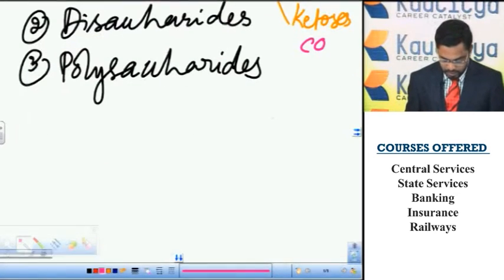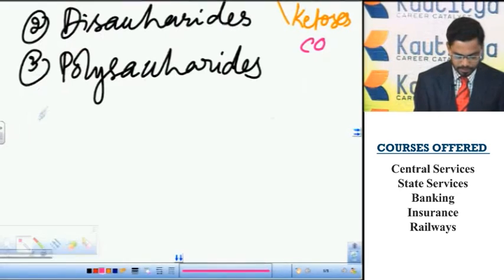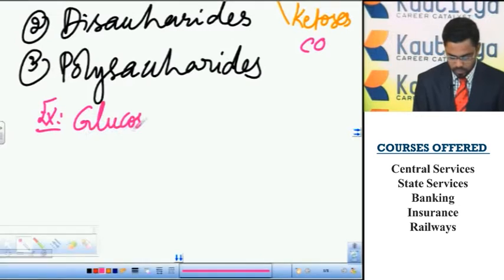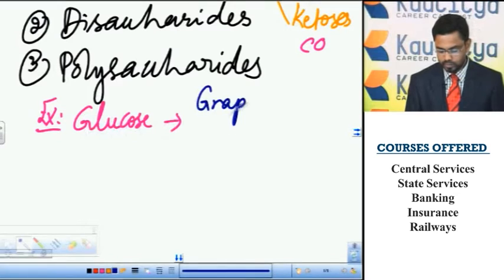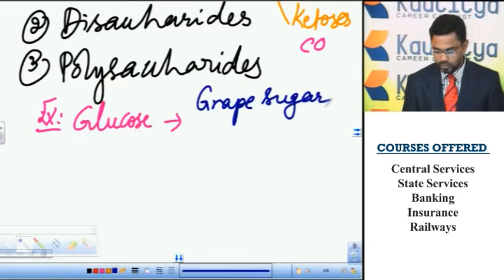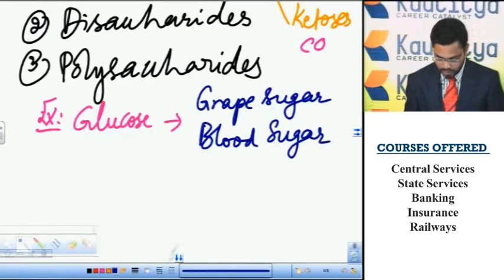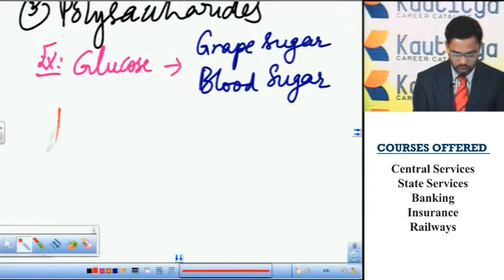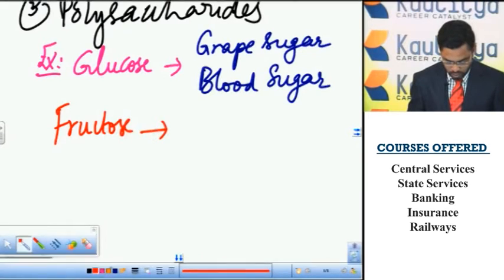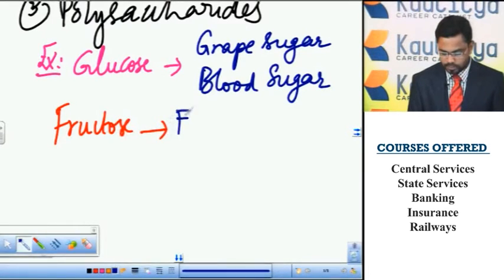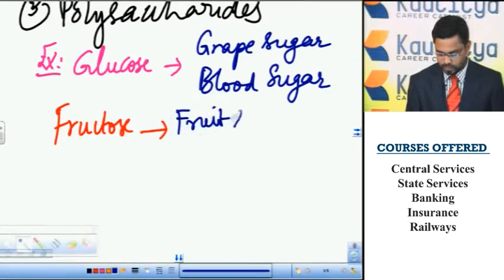Let us see some examples of these monosaccharides. Glucose. This glucose is commonly called grape sugar. It is also called blood sugar. Another example is fructose. This fructose is called fruit sugar. It is also called honey sugar.